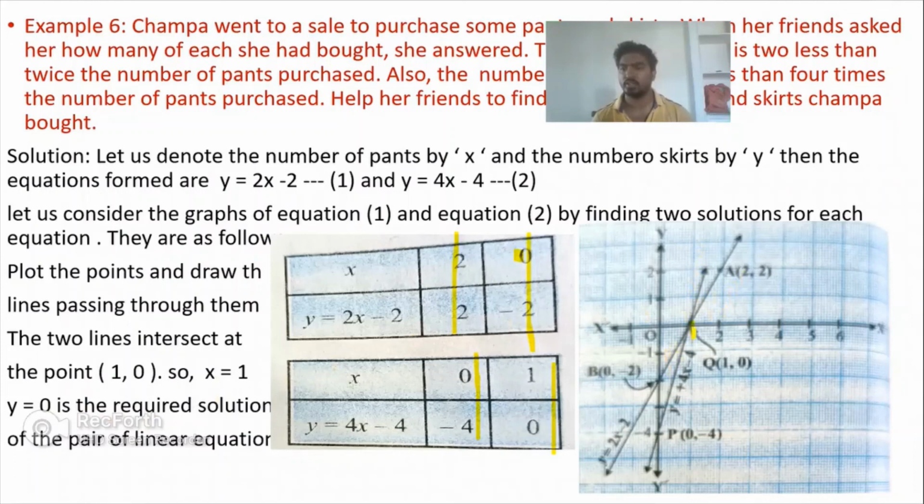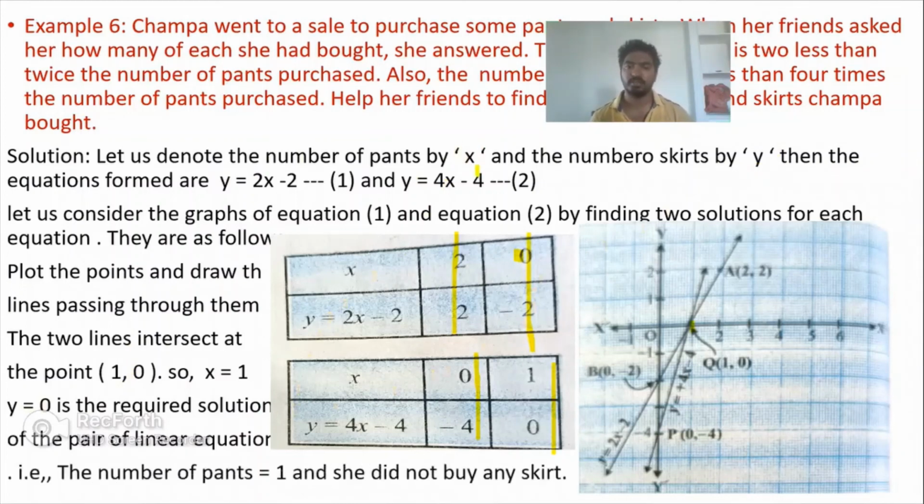So we can clearly say that if two line equations intersect at a point, then these two line equations are said to be consistent, and that is a1 by a2 not equal to b1 by b2. Now, based on this common point, x is the value representing the number of pants, and y is the value representing the number of skirts. So we can clearly say that the number of pants she bought is 1 and the number of skirts she bought is 0. That is, she didn't buy any skirt.